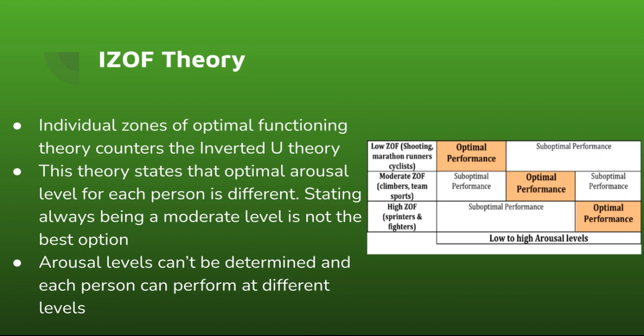IZOF theory. Individual zones of optimal functioning theory counters the inverted U theory. This theory states that optimal arousal levels for each person are different, stating always being at a moderate level is not always the best option. Arousal levels can't be determined, and each person can perform at different levels. So as you can see from the chart on the right, for different sports, sometimes low arousal levels can be used for optimal performance, and sometimes high arousal levels can be used for optimal performance, depending on what sport you're training for.